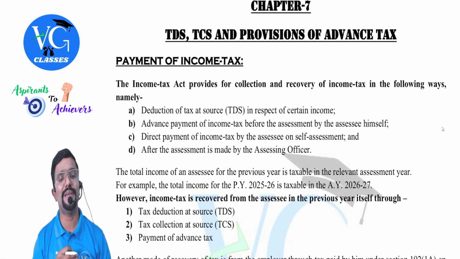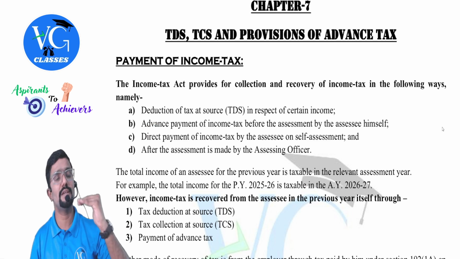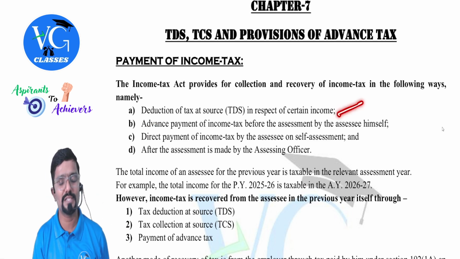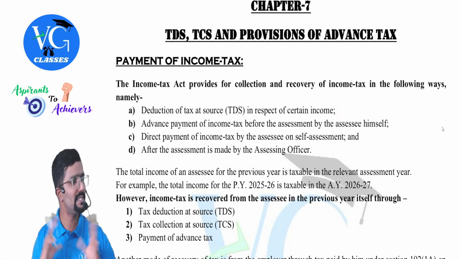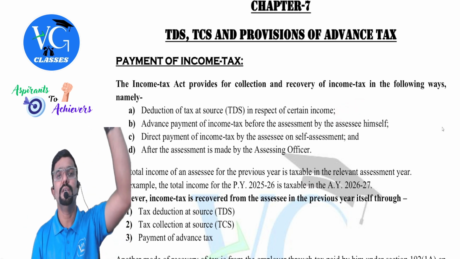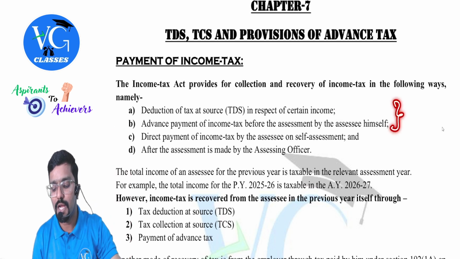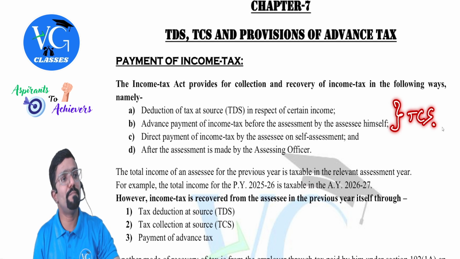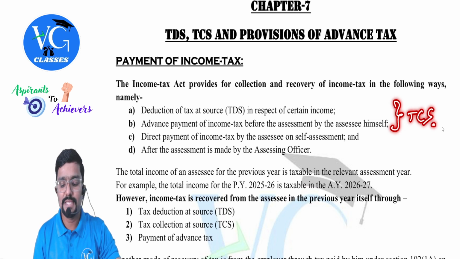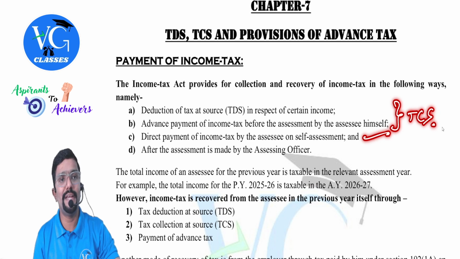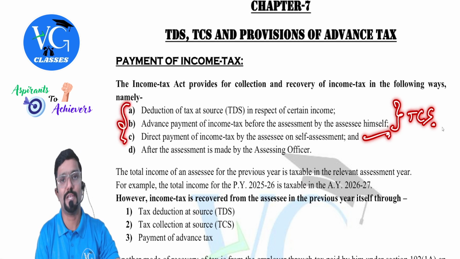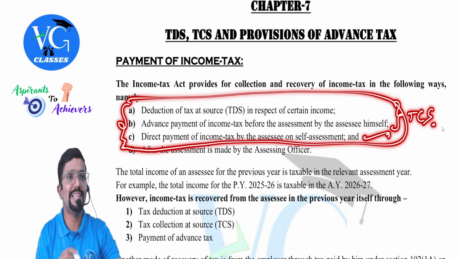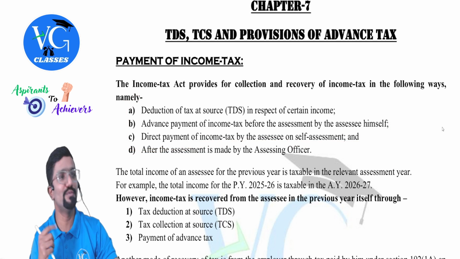And after the assessment is made by the assessing officer. Guys, TCS is not covered here, but even TCS also is a part of this. TCS both will be collected in the previous year only. Listen. This along with the TCS will be paid in the previous year itself. Whereas this, if by chance, if any amount is still pending, we will pay it as self-assessment tax. All this assessee has to do by himself. If he doesn't do, then assessing officer will pitch in. If he doesn't do what he is supposed to do, then the assessing officer will make him do it forcefully.